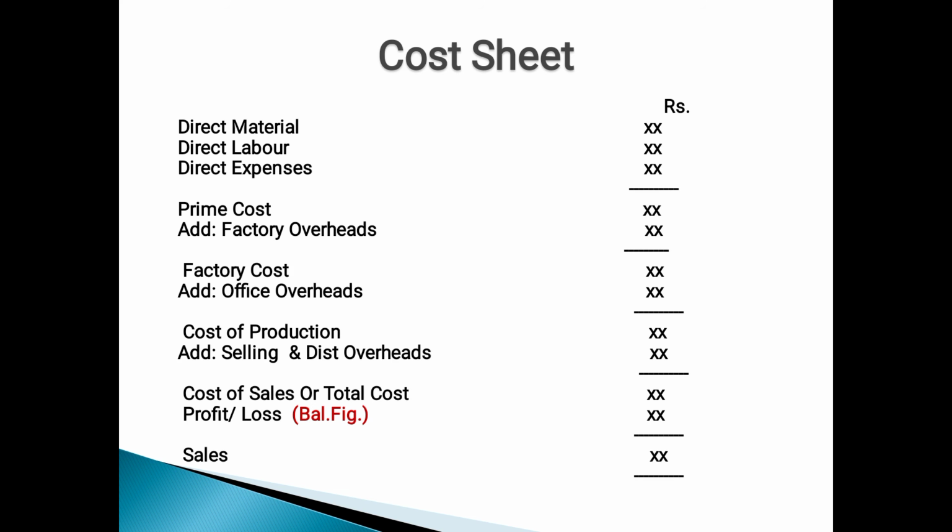If we add these factory overheads with prime cost, we have factory cost or works cost. Then we have to add office or administration overhead, like salary to the manager, salary to the typist. After adding the office or administration overhead with the factory cost, we have cost of production. Then finally we add selling and distribution overheads with the cost of production so that we have cost of sales or total cost.